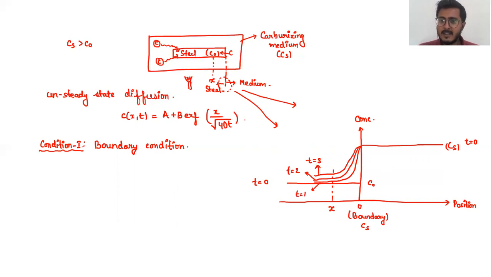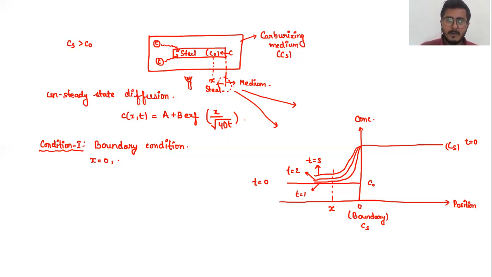Now at a particular position, as you can see, the concentration of carbon is increasing with respect to time. So I can use Fick's second law in this condition, and I can find out the solution for the carburization technique. All right. So as we know, this is my boundary condition, and for my boundary, the concentration remains constant as my CS. In your boundary condition, the initial thing you need to understand is that X is equal to 0. That is the definition of the boundary.